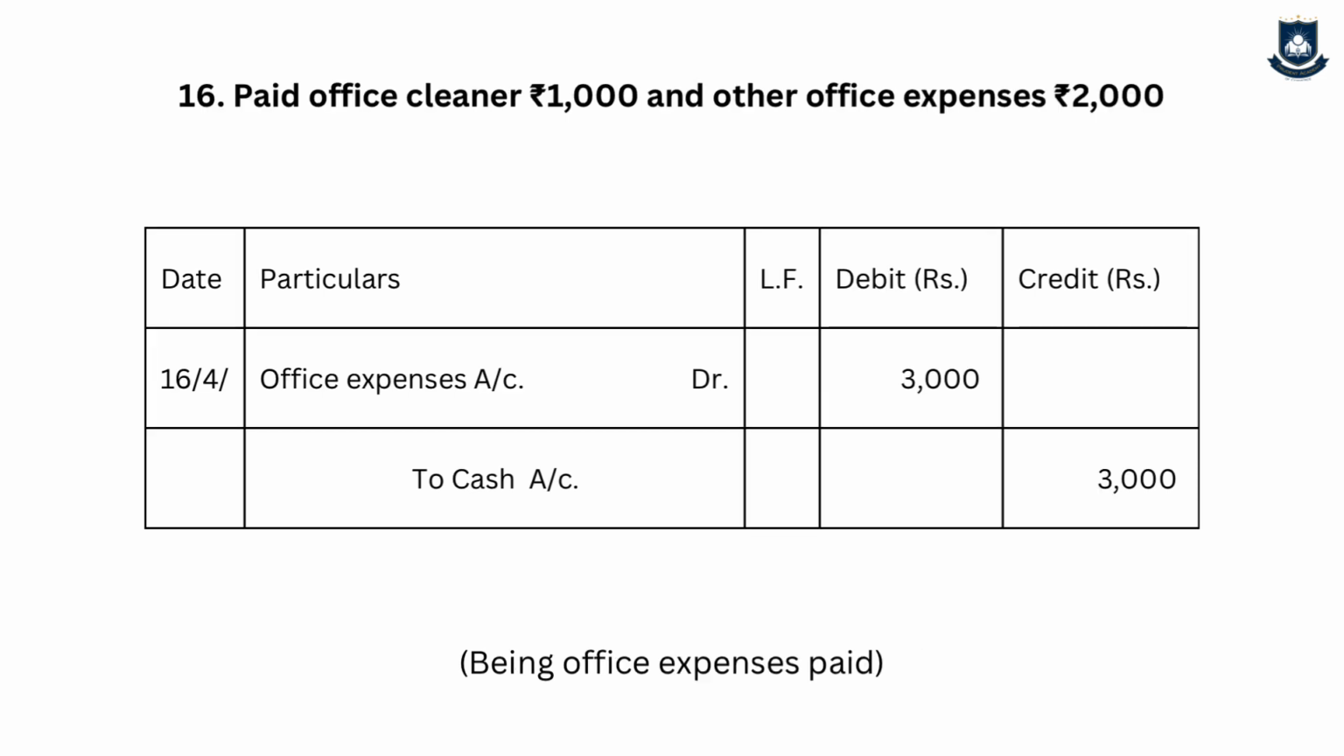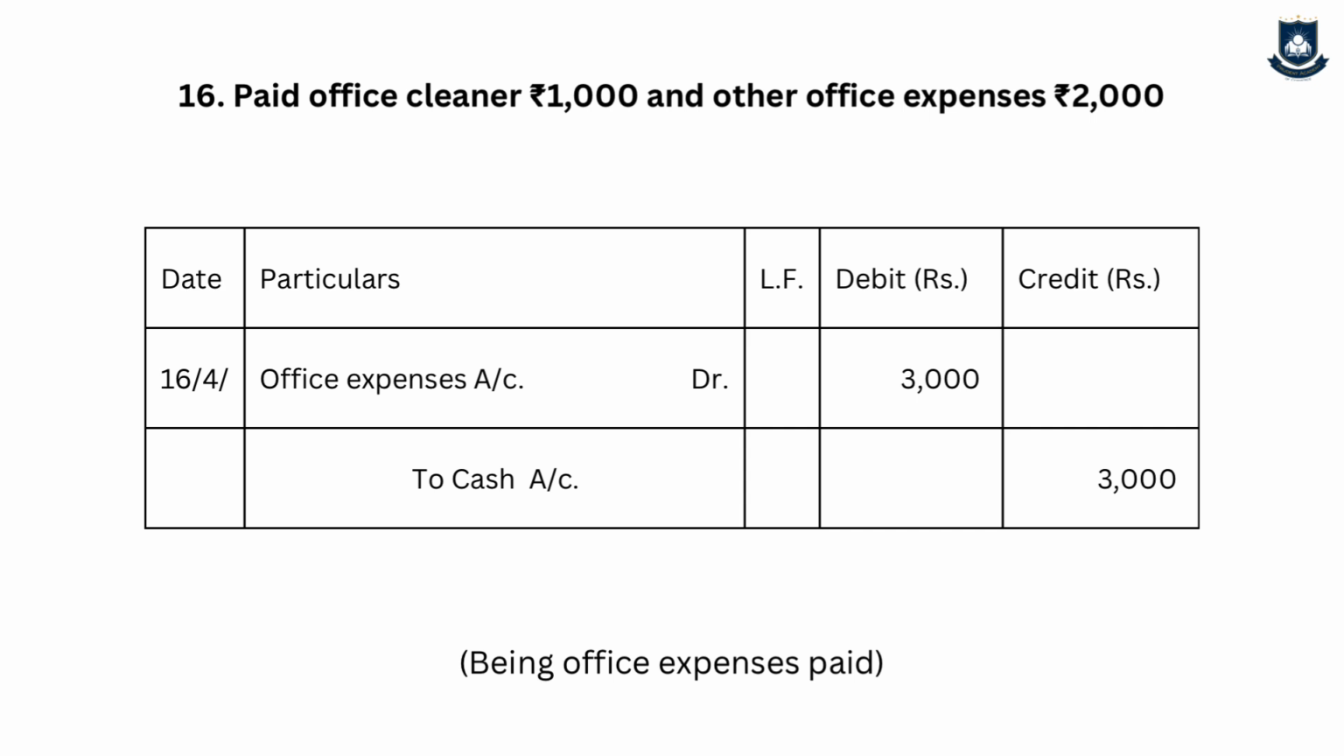So the next transaction is paid office cleaner rupees 1,000 and rupees 2,000 for other office expenses. Since they have told office expenses, it is to be treated as office expenses only, and office cleaner is also treated as office expenses. So the journal entry will be office expenses account debit to cash account, and I have totaled it up for our convenience sake. I did not want to increase one more transaction, so I have totaled it up and put the total amount as 3,000. Narration will be being office cleaner and office expenses paid.